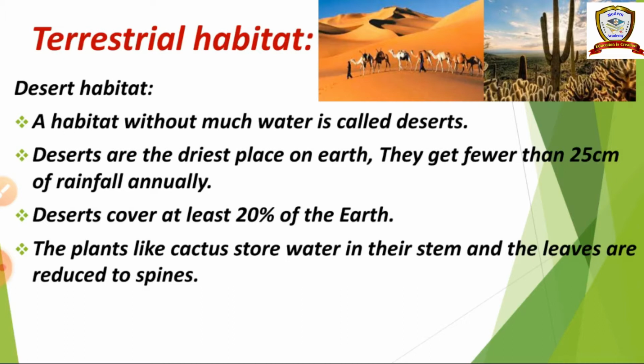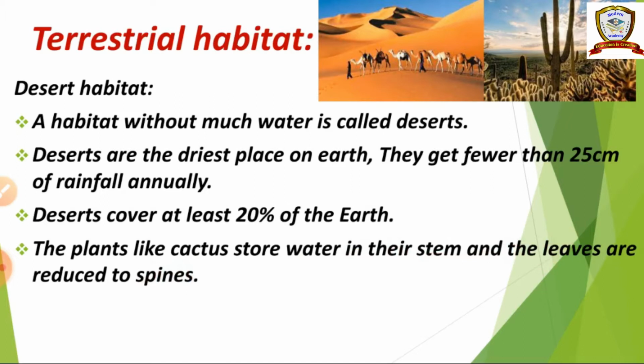In that, the first one is desert habitat. A habitat without much water is called a desert. Very little water is available in the desert. Deserts are the driest places on earth. They get fewer than 25 centimeters of rainfall annually. Deserts cover at least 20% of the earth. Plants like cactus store water in their stem, and the leaves are reduced to spines.